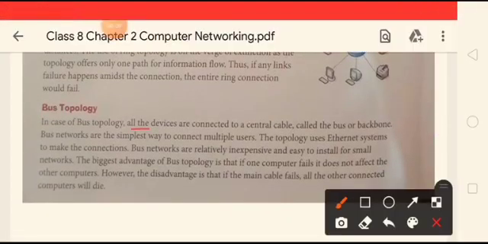In case of bus topology, all the devices are connected to a central cable called the bus or backbone. Bus networks are the simplest way to connect multiple users. The topology uses Ethernet systems to make the connections. Bus networks are relatively inexpensive and easy to install for small networks. The biggest advantage of bus topology is that if one computer fails, it does not affect the other computers. However, the disadvantage is that if the main cable fails, all the other connected computers will die.